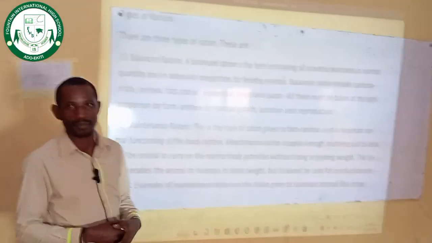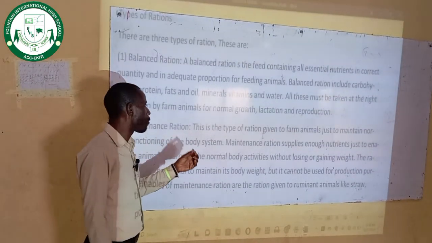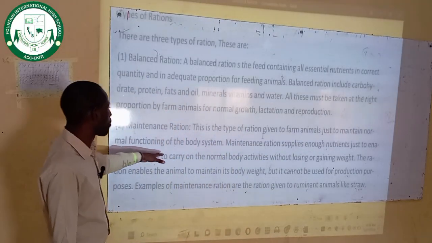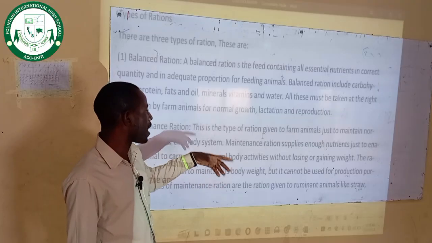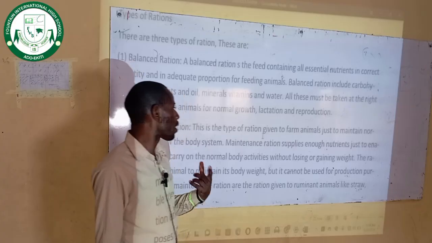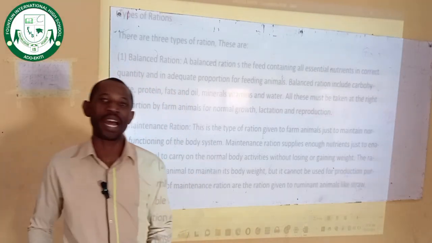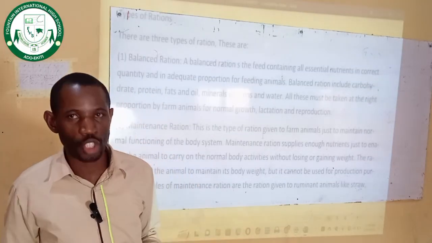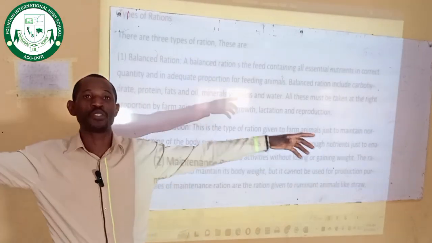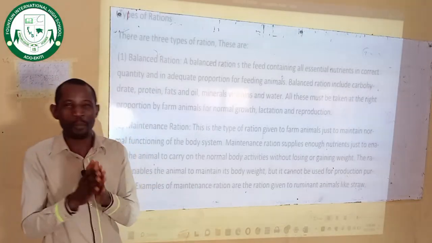Maintenance ration. This type of ration is given to farm animals just to maintain normal functioning of the body system. A maintenance ration supplies enough nutrients just to enable farm animals to carry on normal body activities without losing or gaining weight. In summary, the purpose of this ration is to maintain their body shape. You are not giving this feed to the animal for it to produce or to increase its size or weight.